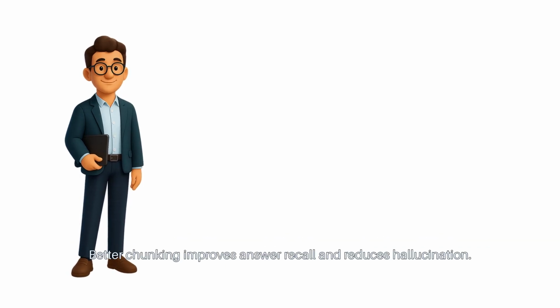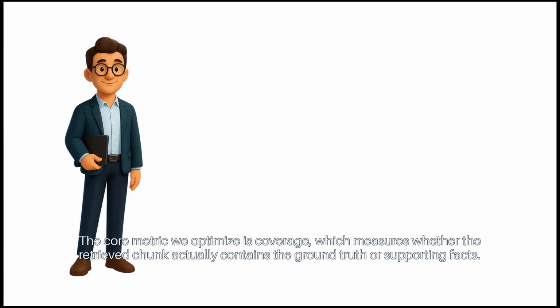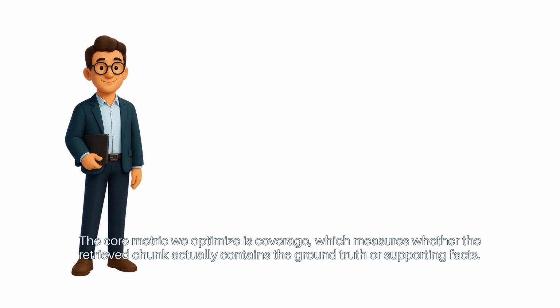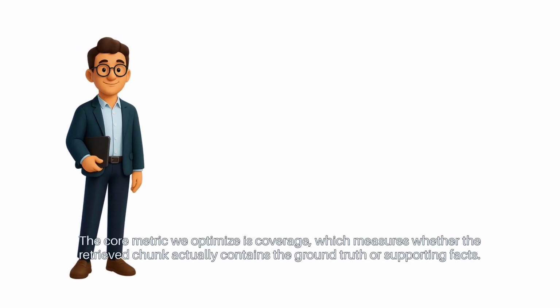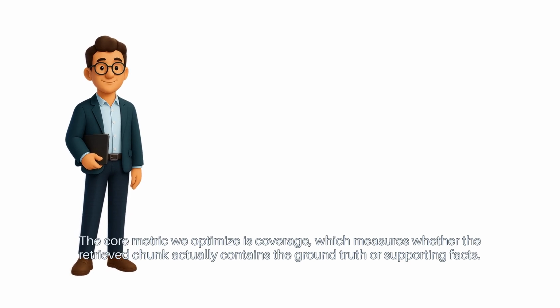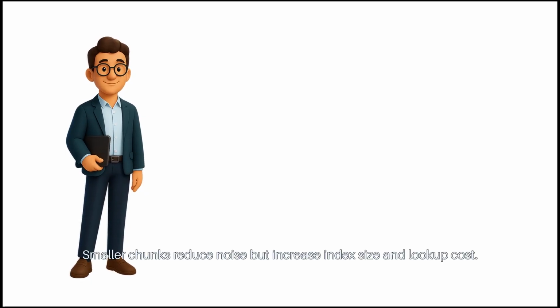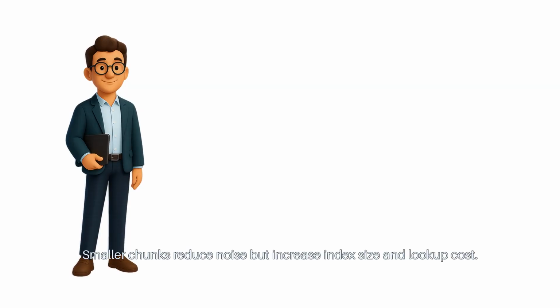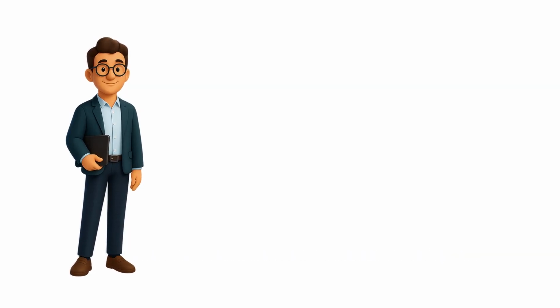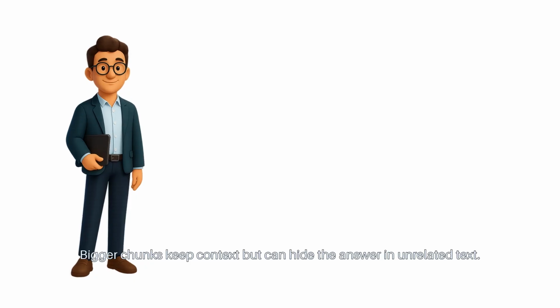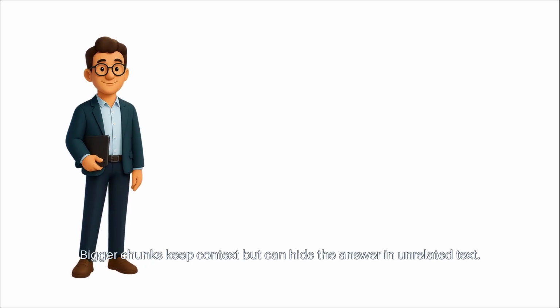Better chunking improves answer recall and reduces hallucination. The core metric we optimize is coverage, which measures whether the retrieved chunk actually contains the ground truth or supporting facts. The trade-off is simple. Smaller chunks reduce noise, but increase index size and lookup cost. Bigger chunks keep context, but can hide the answer in unrelated text.